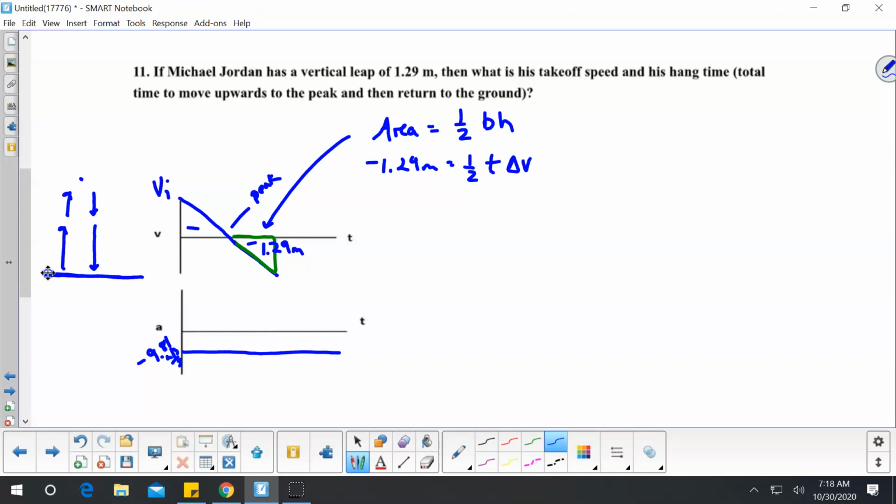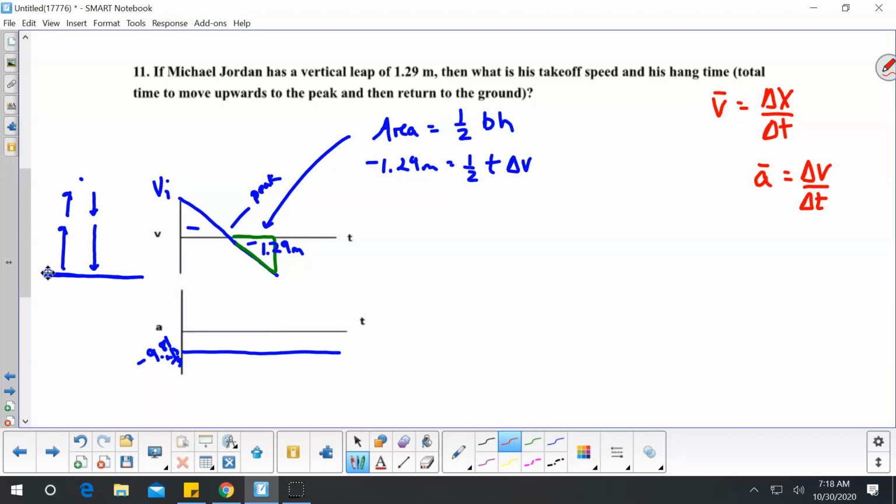We have two equations that we have used throughout this year that we figured out, and one was velocity average equals the change in x over the change in t, change in position over time, and the other one is that acceleration average equals the change in v over the change in t.